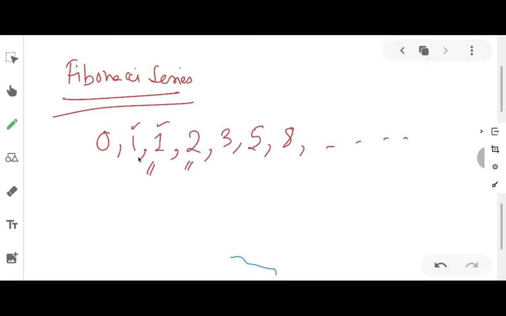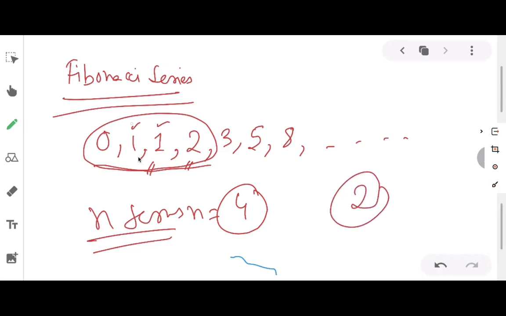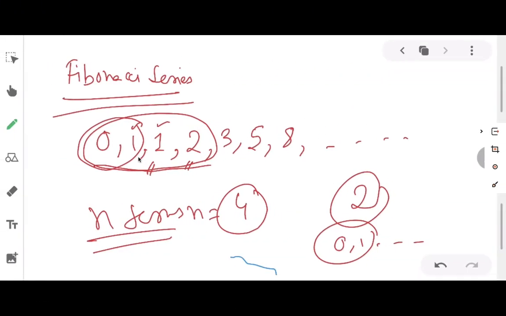Now our aim will be to display the Fibonacci series up to n terms. What is the meaning of this? The meaning is that if the user presses, let's say, 4, that means the value of n is 4. So these 4 terms are to be displayed. If the user presses 2, then only the first two terms, that is 0 and 1, need to be displayed, and so on. Okay, so we'll write a program in Python to display the Fibonacci series up to how many terms?